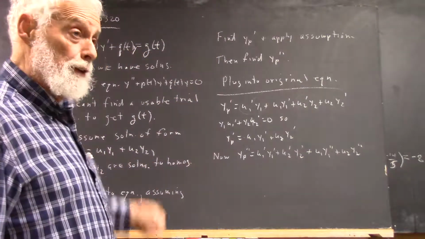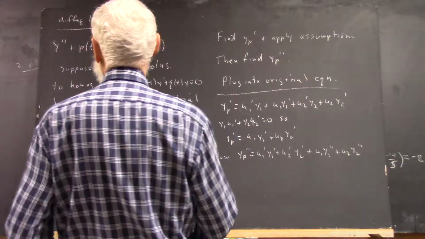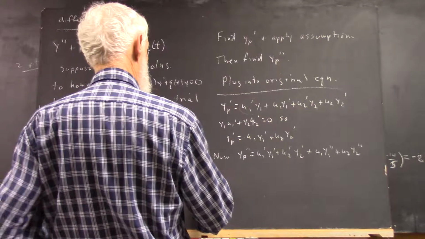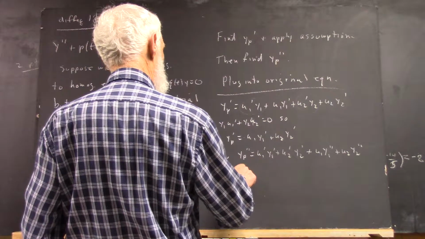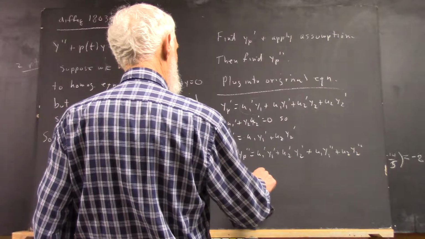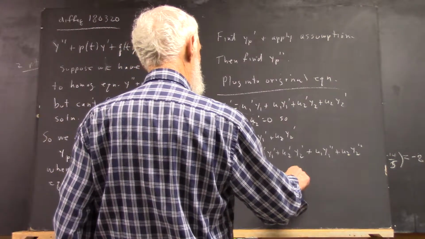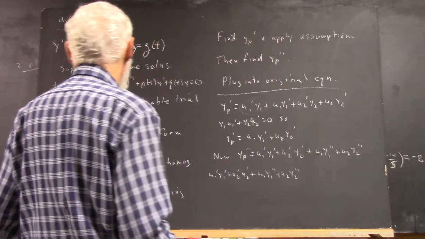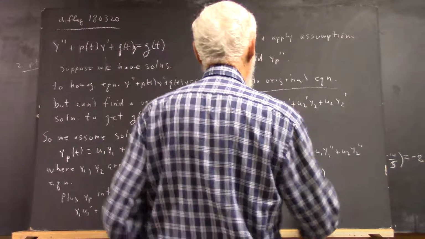Have you gotten there yet? Yes. Okay, so your equation is then going to be u1 prime y1 prime plus u2 prime y2 prime, plus u1 y1 double prime plus u2 y2 double prime, plus p of t times y prime.